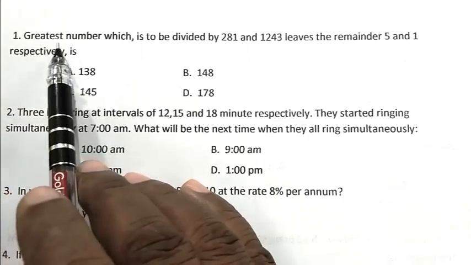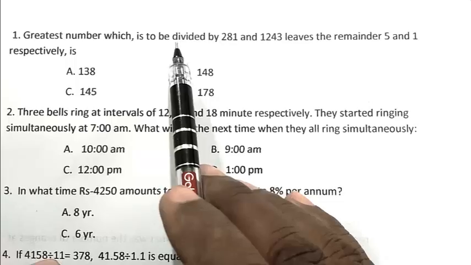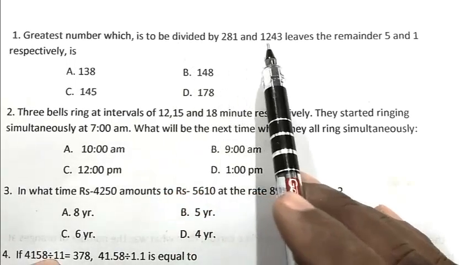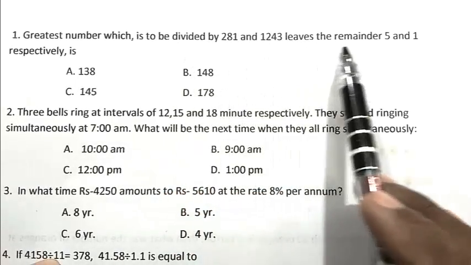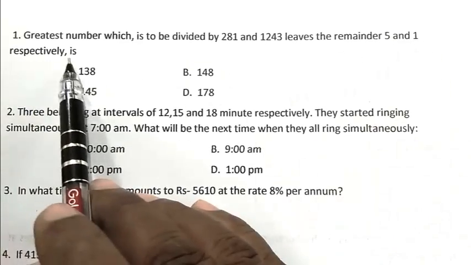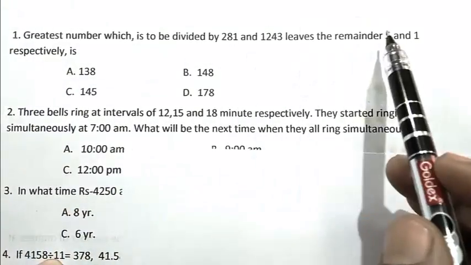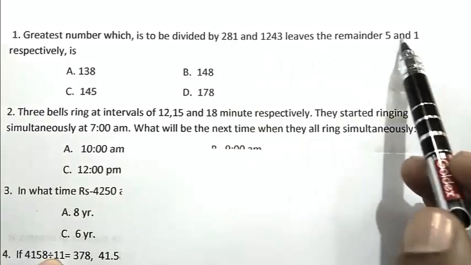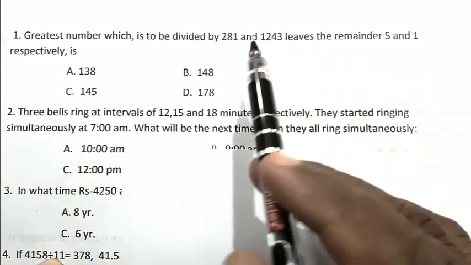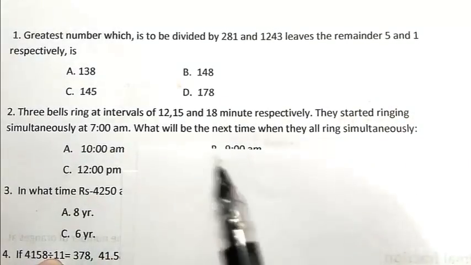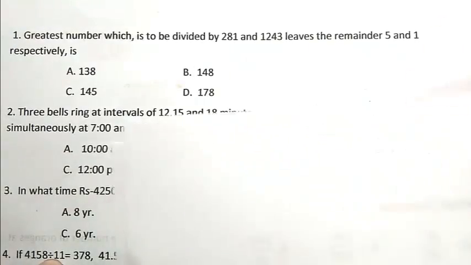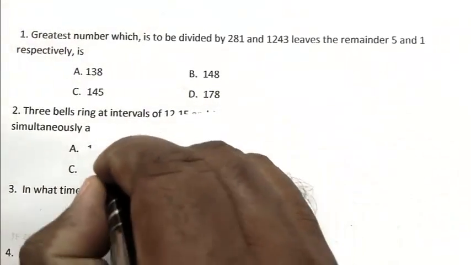Question number 1. The greatest number which divides 281 and 1243 leaving the remainder 5 and 1 respectively is. First we subtract 5 from the first number and 1 from the second number, and after that we calculate the HCF of the resulting numbers.